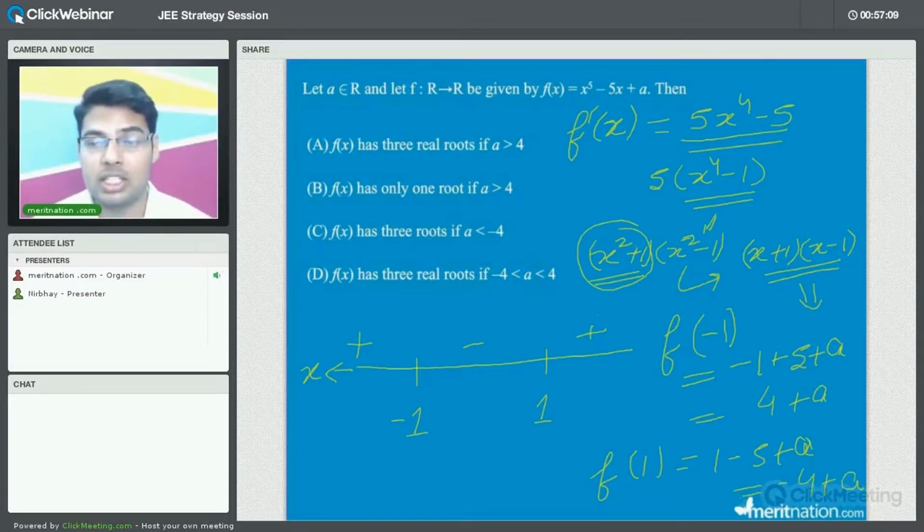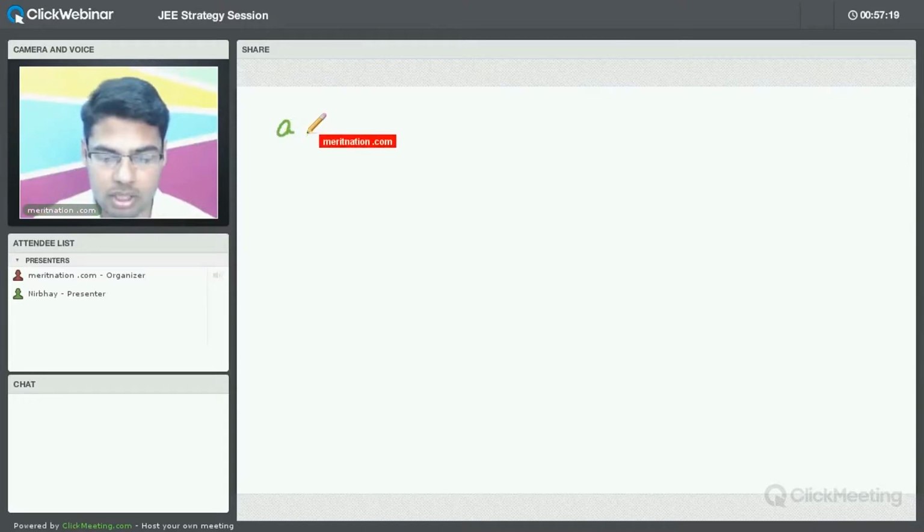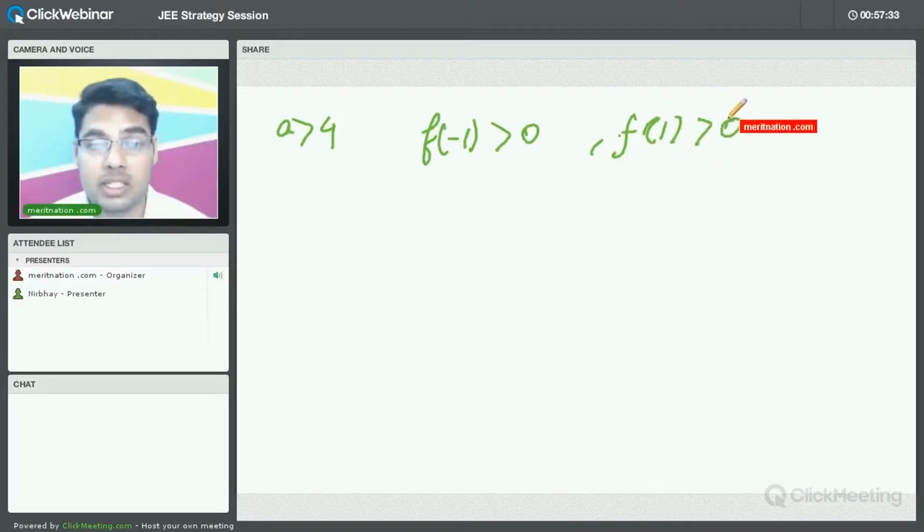Now we'll have to see the sign of the function at these points. So let us try to consider the situations one by one. First of all, for a greater than 4, right? Just try to consider it for a greater than 4. First condition, a greater than 4. You will find f of minus 1 is coming out to be positive and f of 1 is also coming out to be positive, greater than 0.